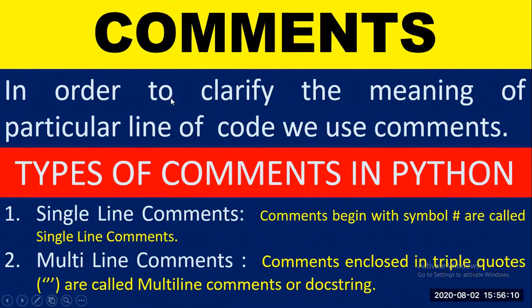What is comments? In order to clarify the meaning of a particular line of code, we use comments. Types of comments in Python. Number one, single line comment. Comment beginning with symbol hash is called single line comment. Second one, multi-line comments. Comment enclosed in triple quotes is called multi-line comments or doc string.